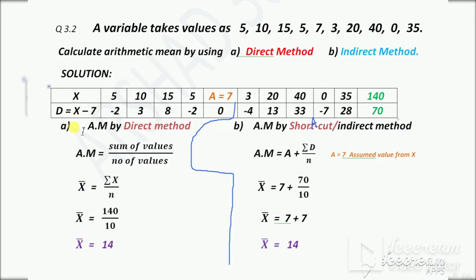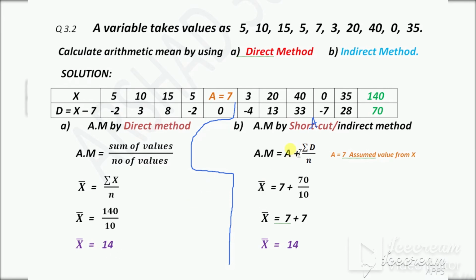Okay, now the direct formula: arithmetic mean by the direct method is equal to the sum of values divided by the number of values. The sum of values is summation x mathematically, and n is the number of values. So the sum of values means the sum of these x. The total of x is 140. So write 140 here, and n, the total number, is 10. So divide by 10. 140 divided by 10 we will get 14. 14 is our arithmetic mean answer by using the direct method.